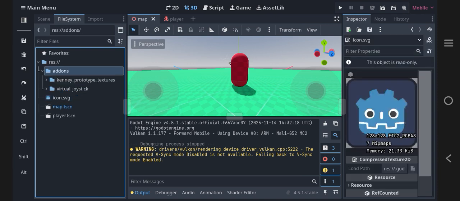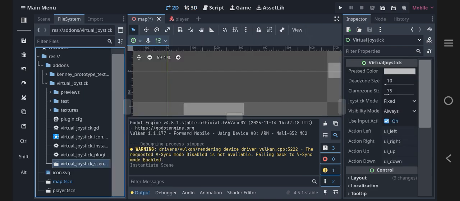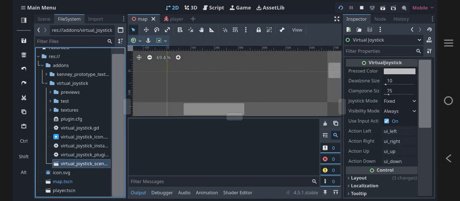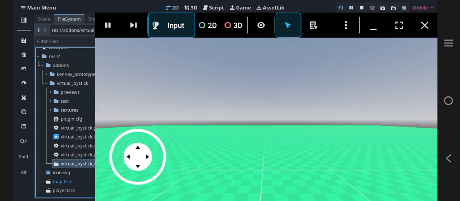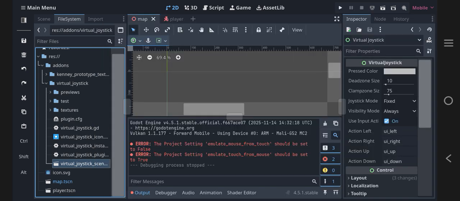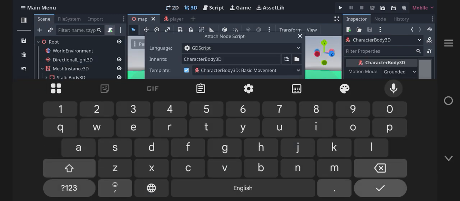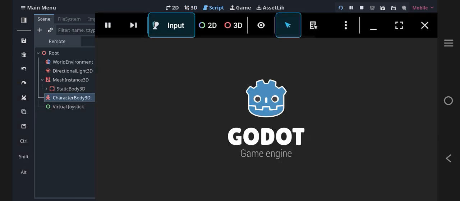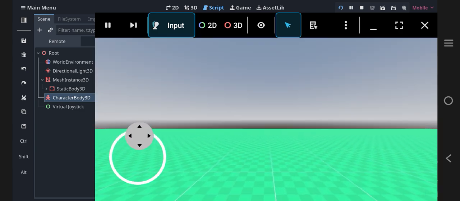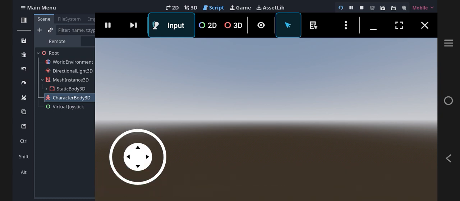Hold on. Virtual joystick. Then virtual joystick enhanced. Then oops, we forgot something. Let's see if it works now. Alright, it works now. Does it follow in the map? Alright.